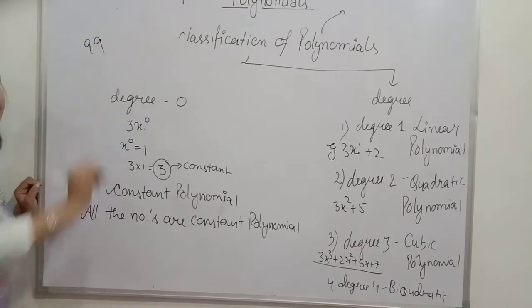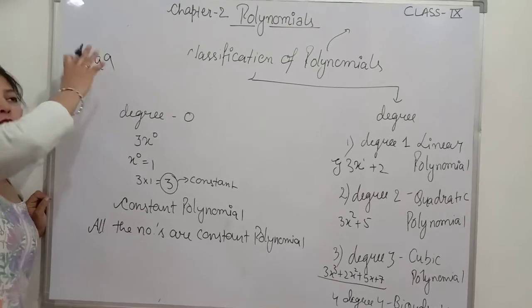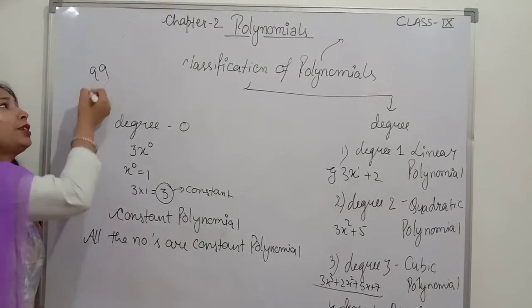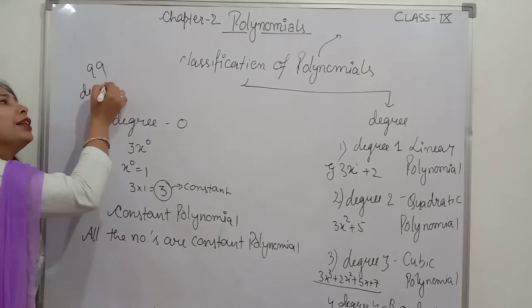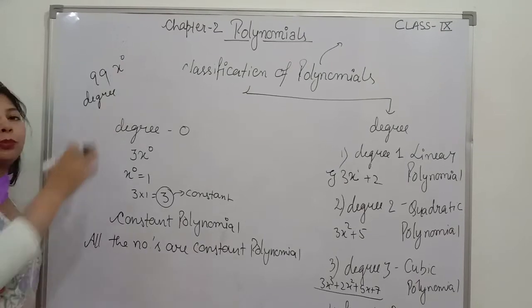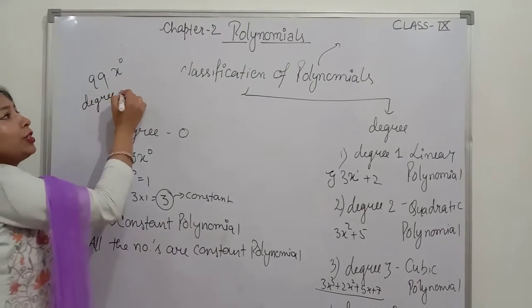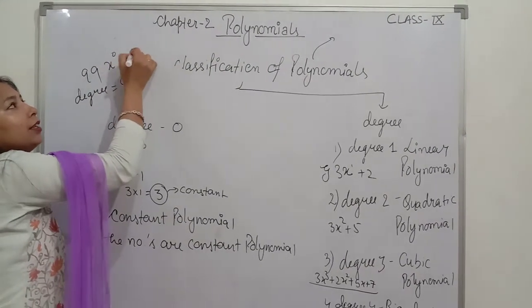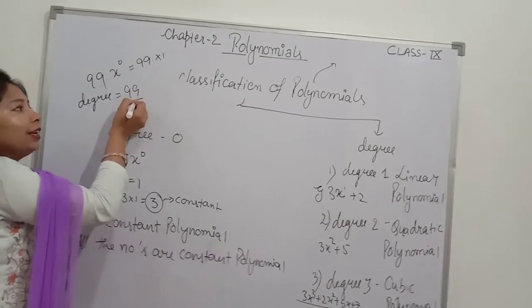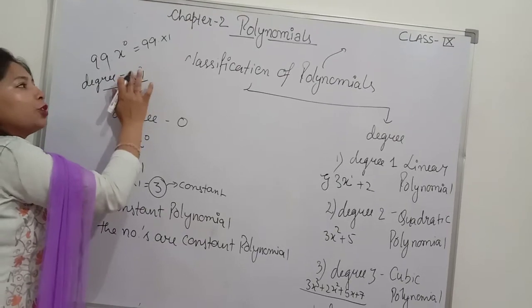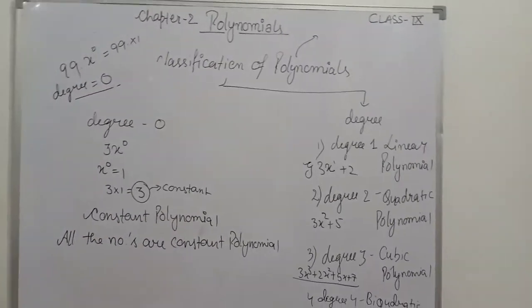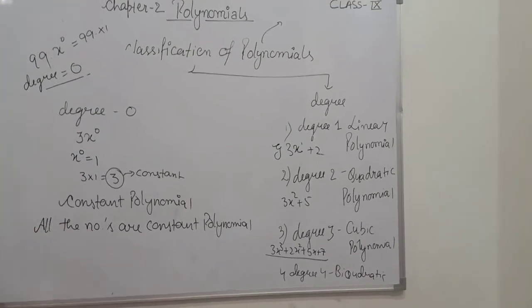For example, 99. When we talk about the polynomial, it is a constant polynomial. What is the degree of this constant polynomial? I can write it like this, because by writing x to the power 0 there is no harm, it becomes 99 only. Anything raised to power 0 is 1, so it's 99. So what will its degree be? 0. The degree of a constant polynomial is 0.